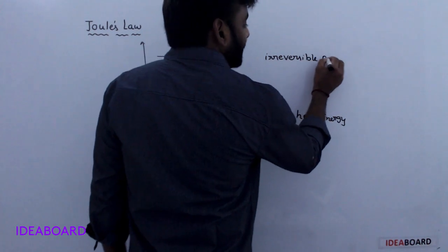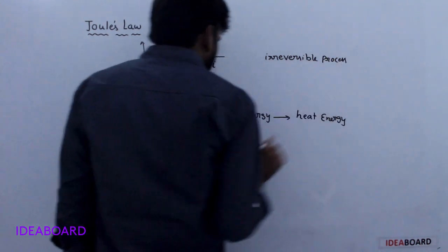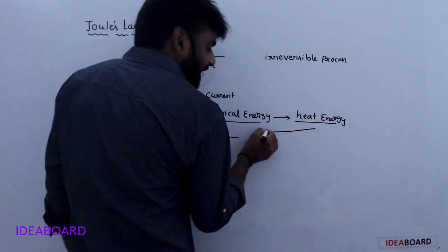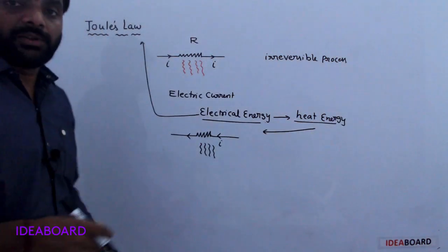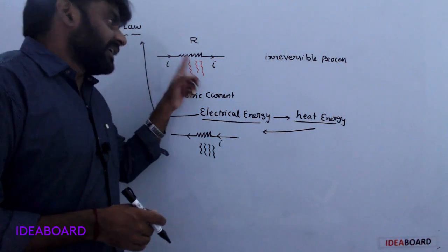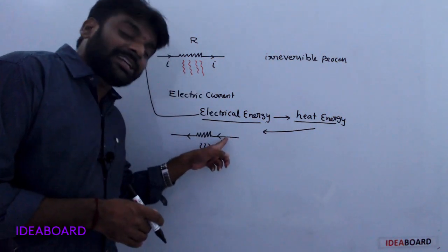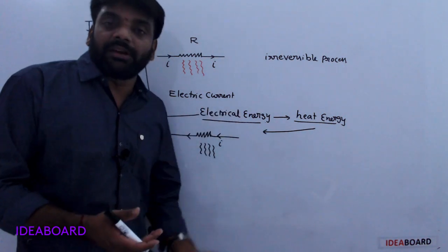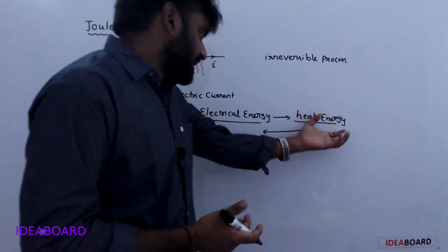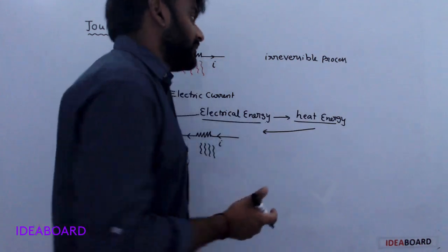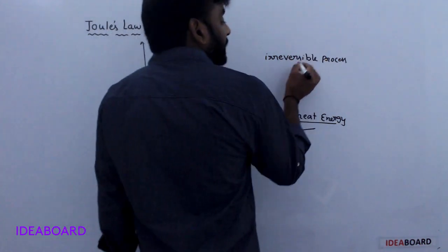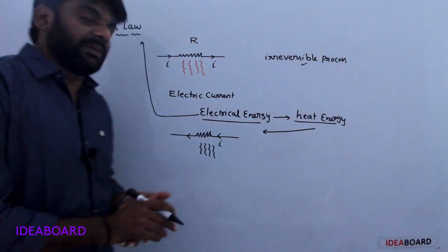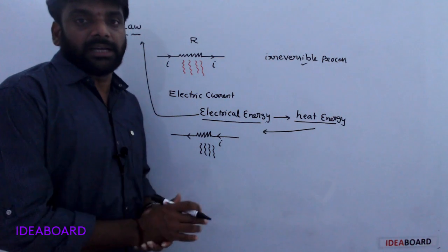Irreversible means electrical energy is converted into heat energy only, but heat energy is not converted into electrical energy. In this direction heat is released, and in the reverse direction also heat is released. So Joule's law is nothing but an irreversible process. Understood?